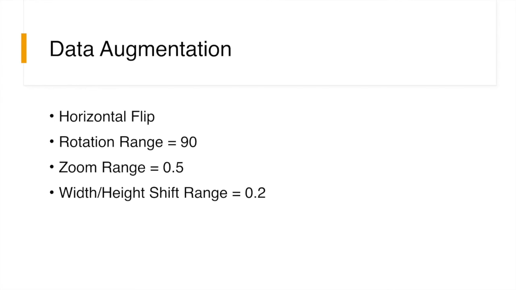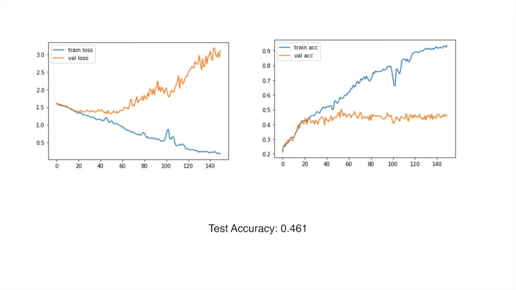We used the horizontal flip, and we set the rotation range to 90, zoom range to 0.5, and shift range to 0.2. Actually, the result of this model is even worse than before. It slightly decreased the validation accuracy by 0.2, and the test accuracy is now 0.46.